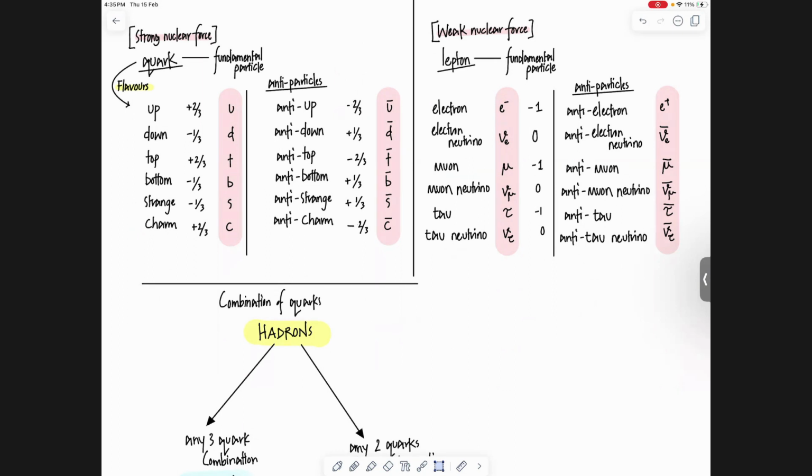And the charges of quarks are +2/3, -1/3, and the charges of leptons are -1 and 0. Okay, but they have an alternate pair out there, which is known as antiparticles, right? Antiparticles are exactly like your particles, with one exception though. The nature of their charge is opposite. মানে এটা positive হলে ওটা negative, বাকি সব same. Even the magnitude of the charge is same.